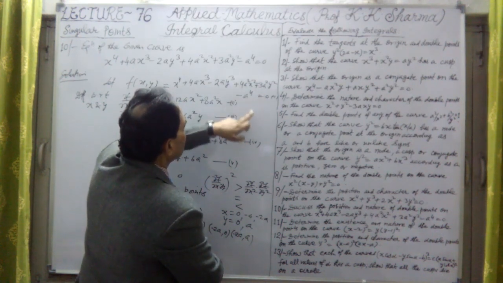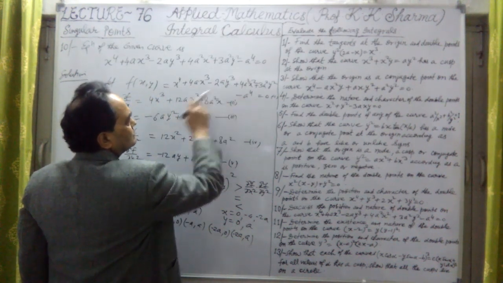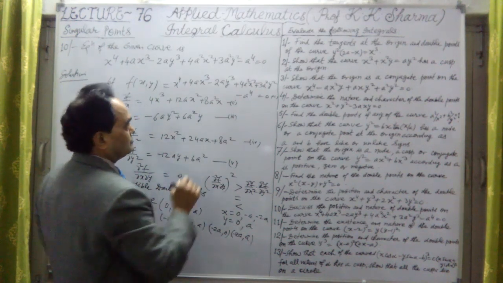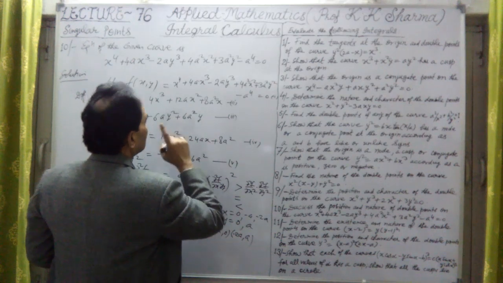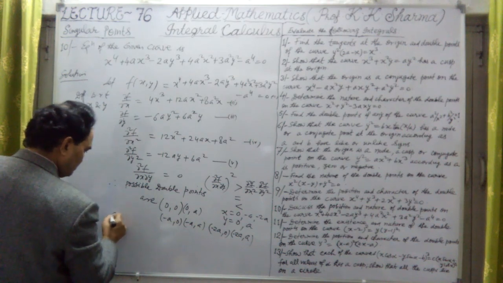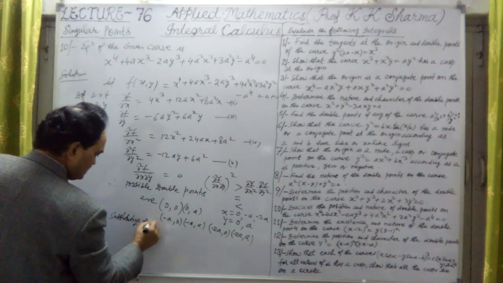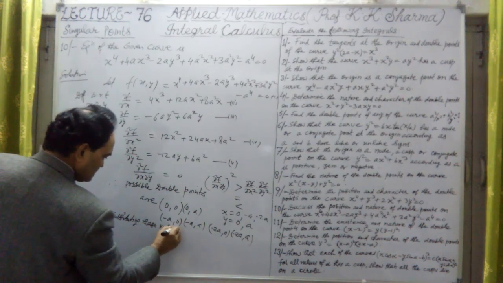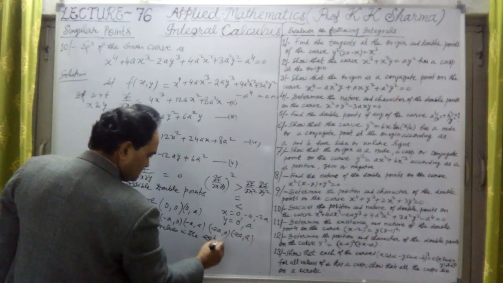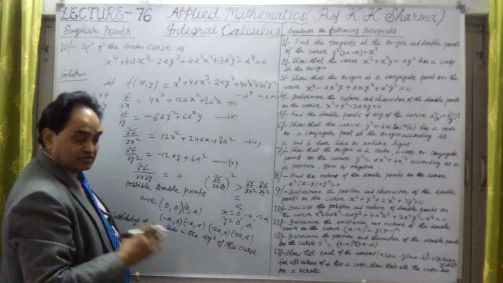Okay, 3a4, and this is minus a4, minus 2a4, maybe 0. So the second 0a point is possible. How? Let me check it. Substituting these points, these values, in the equation of the curve, let us find out whether they are satisfying or not.